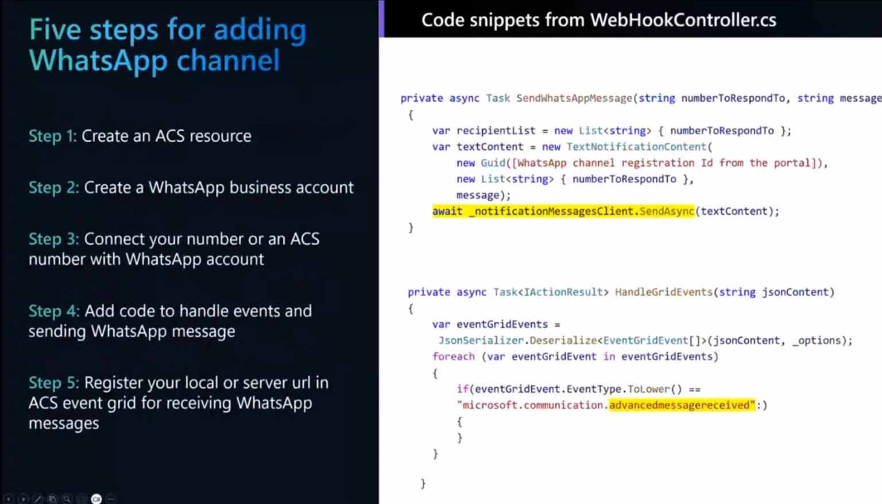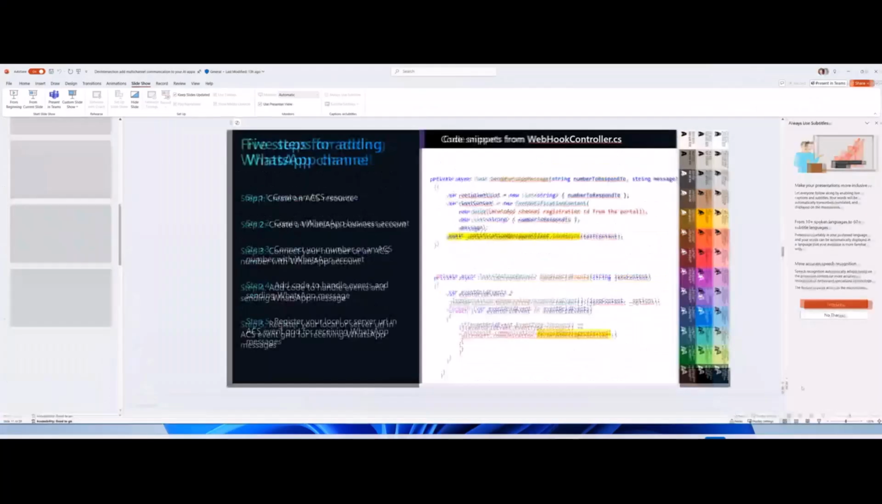So for adding a WhatsApp channel, there are 5 steps. Again, you go to the portal, you do some magic there, and you connect your WhatsApp business account to your Azure resource, and then you write code to handle the notifications. So again, going back to the Azure portal.